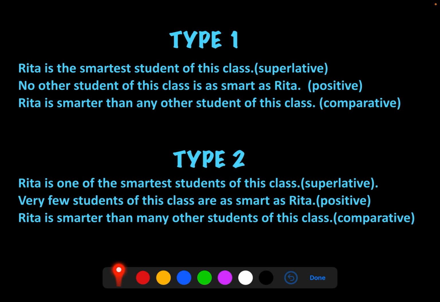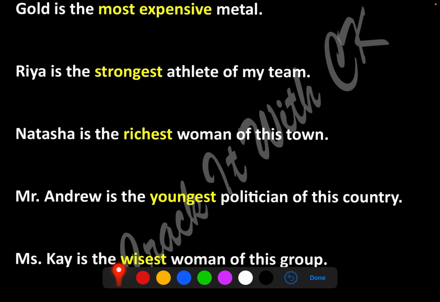That is it. Either you write many or you can also write most. Whatever. Both of them are right. Okay. I hope you're getting it, guys. So if you want, take a screenshot of this because this is going to be very helpful for your revision just before your test. Now I'm going to give you a lot of examples of changing type 1 and type 2 from superlative to comparative. Quickly I'll go because now everything is like the same almost.